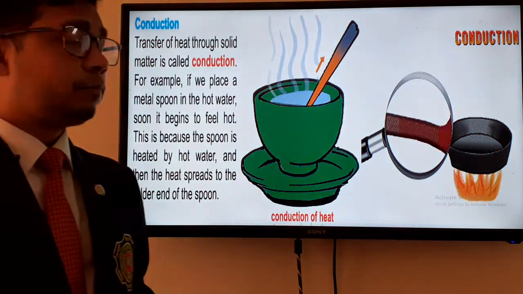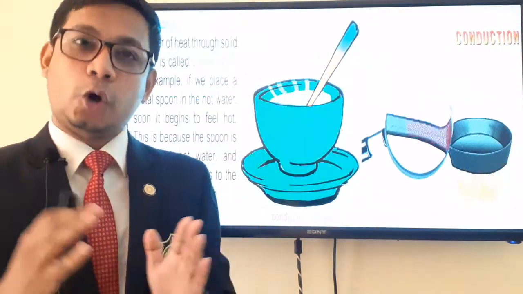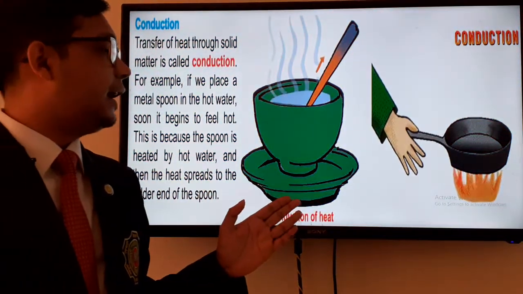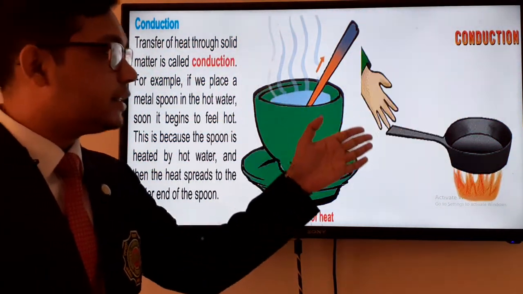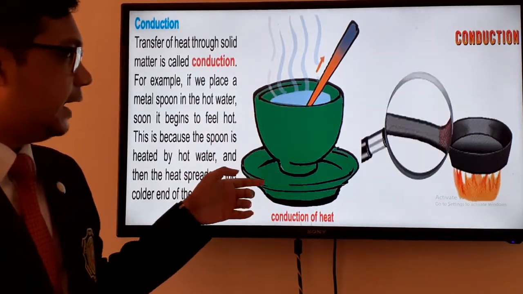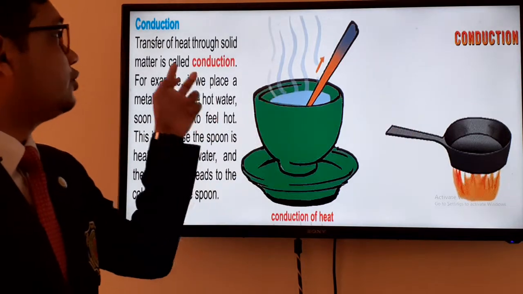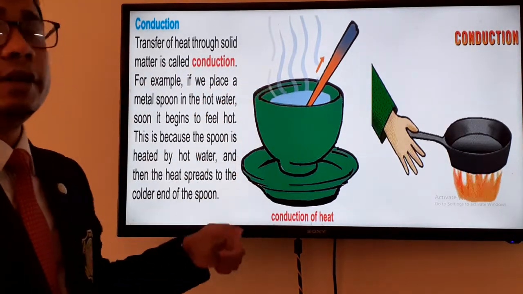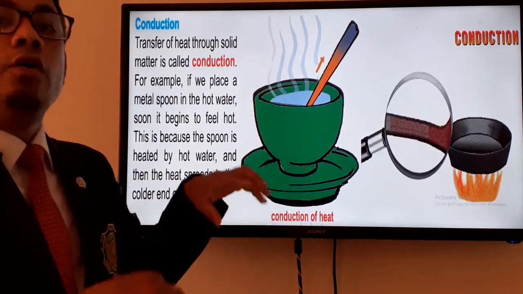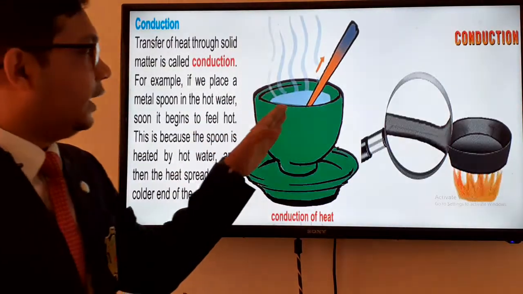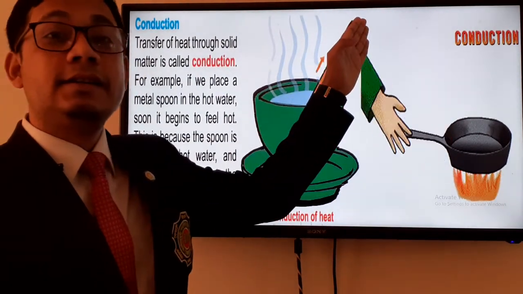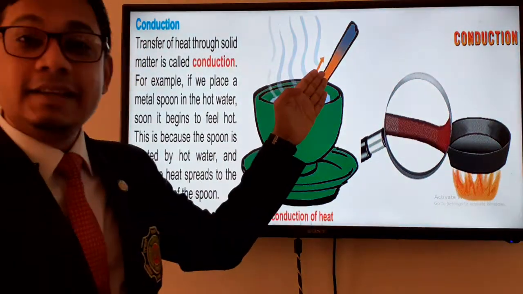The transfer of heat through solid matter is known as conduction. In this particular picture you can see the process being described. This picture is showing conduction of heat. Transfer of heat through solid matter is called conduction. For example, if you put a metal spoon in a warm mug, what will happen? The heat will travel from the liquid to the top of that spoon. So the spoon is a metal substance.